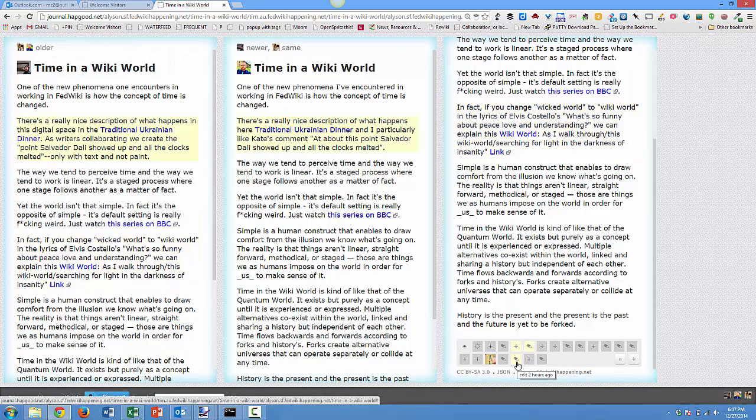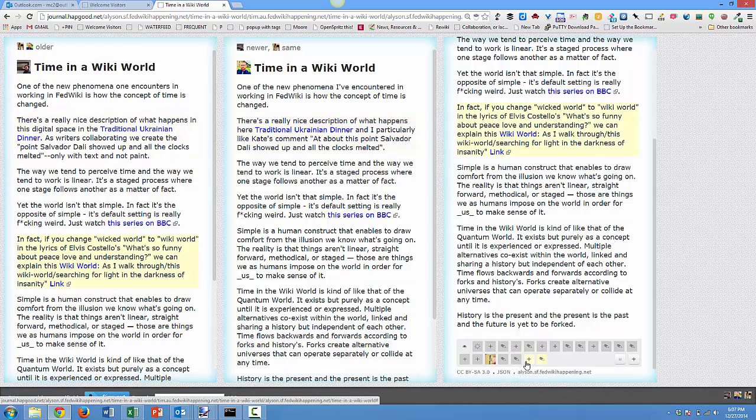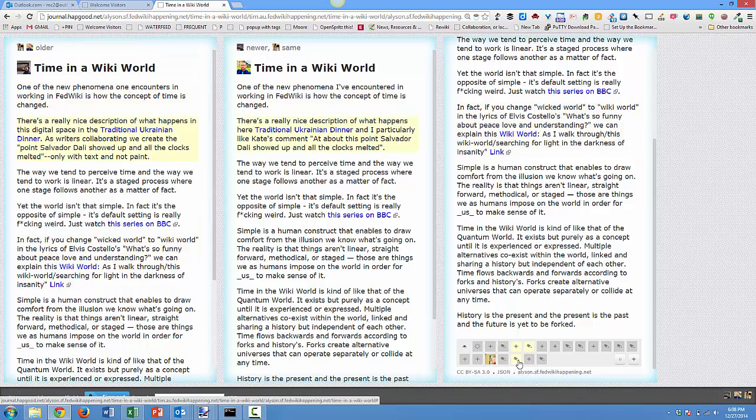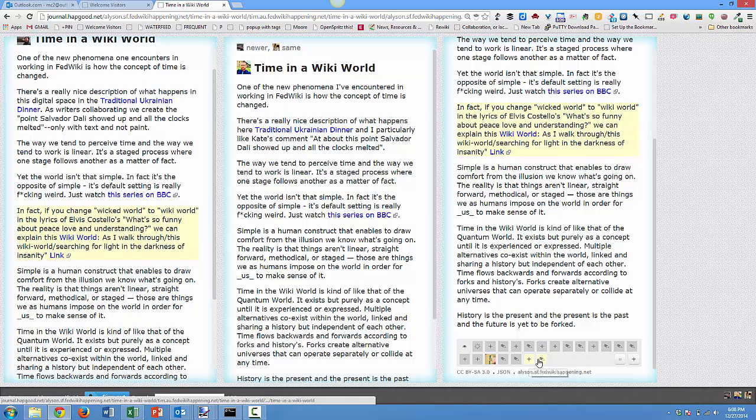If you can see over here on this left column, there's an edit made to that second paragraph. It looks like Allison added only with text and not paint. And then there's an addition down here where Allison graces us with an Elvis Costello pun. We can hover over that and see what Allison did, and it will highlight that for us.